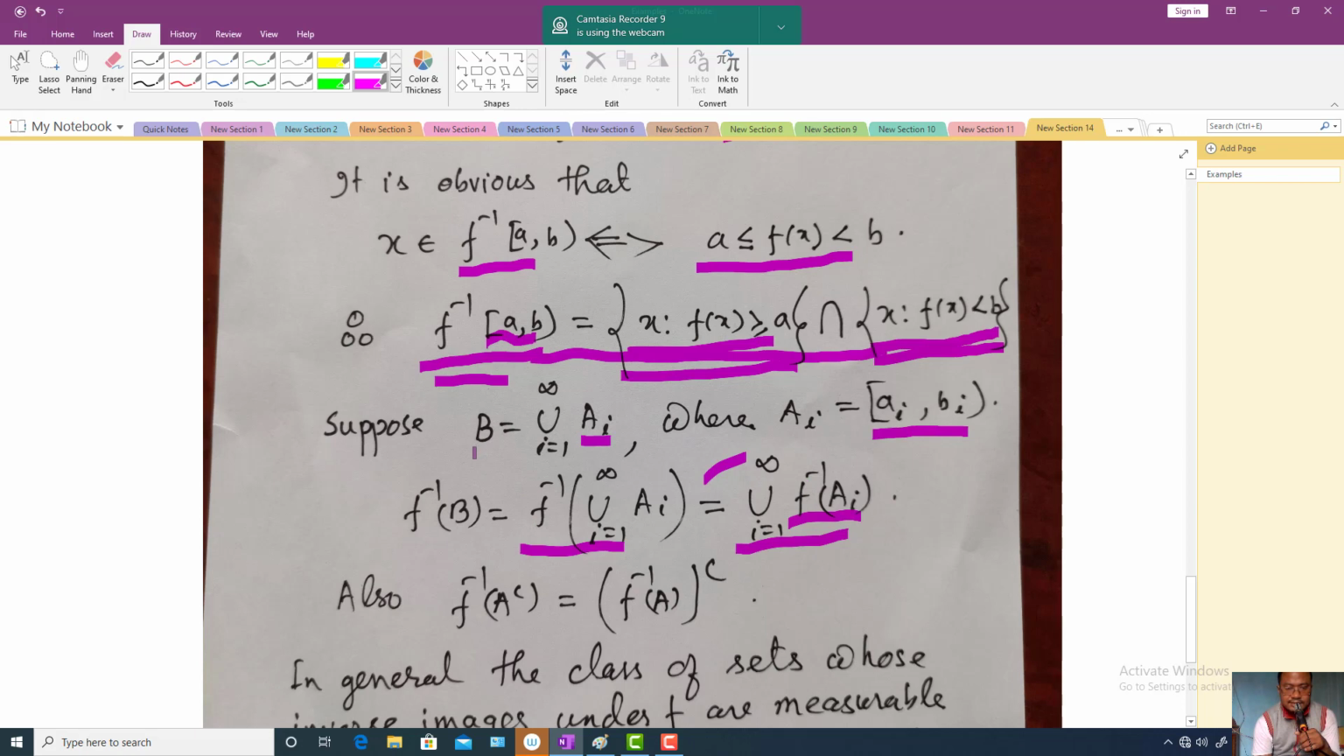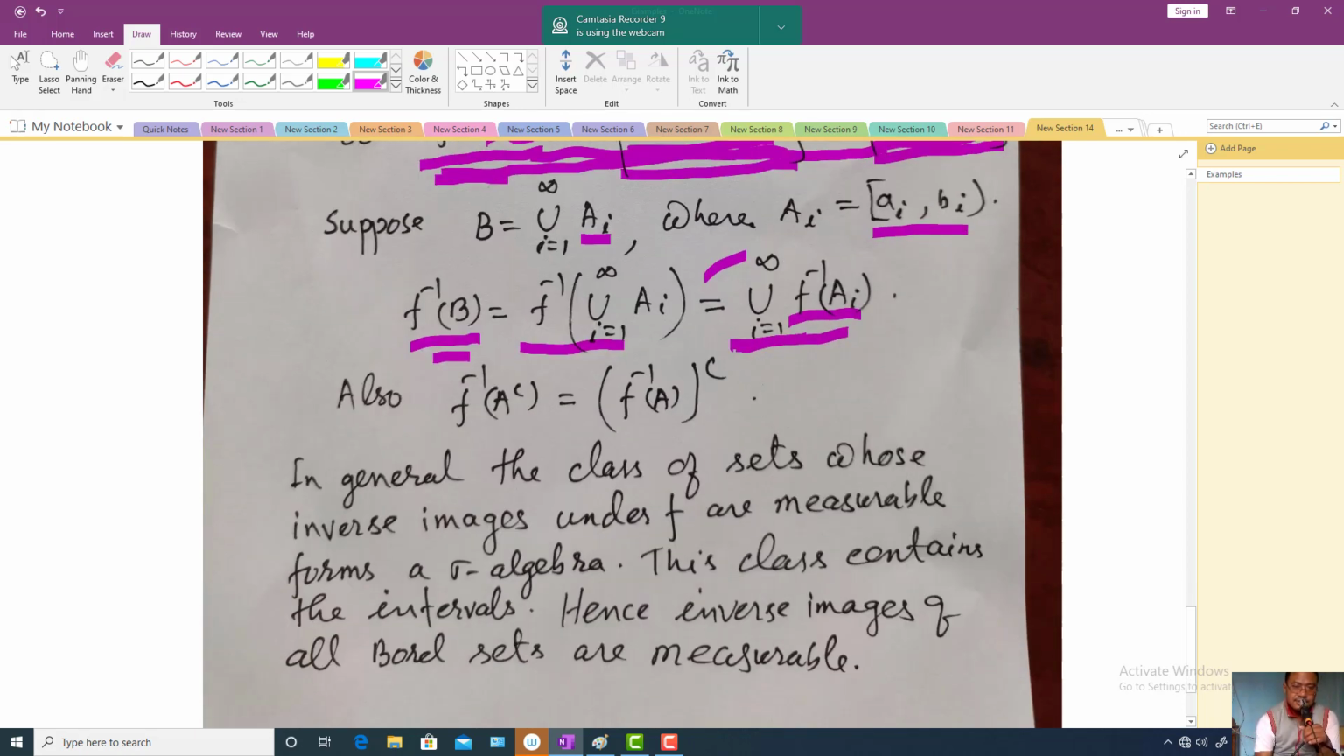So if B is a typical Borel set, its inverse image is a measurable set because it is equal to this one, and each f inverse of A_i is measurable, coming from this one. So a countable union of measurable sets is measurable. Therefore the inverse image of every such Borel set is measurable. All right, so how about a complement? Also we know from elementary set theory that the inverse image of A complement is equal to the complement of the inverse image of A. So this equality is there.